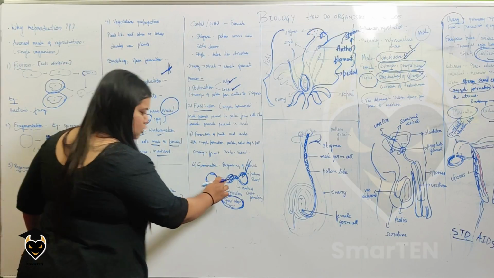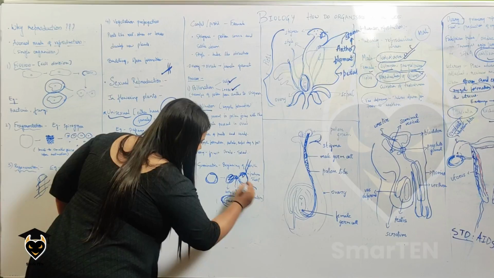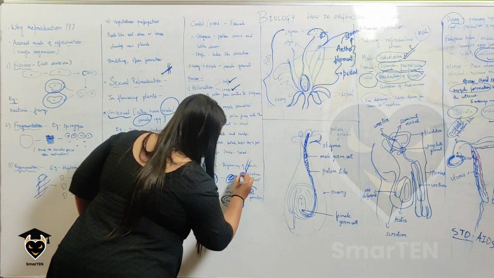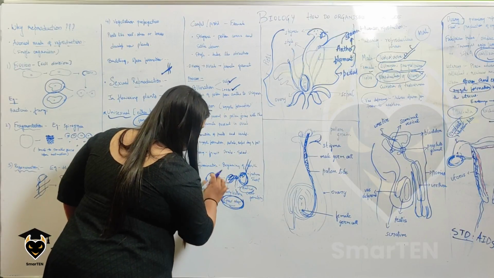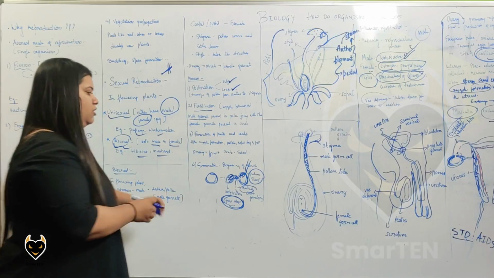This stores food, and this starts to grow as a root. That's why I'm writing it: the center part is called the radicle, which is responsible for root formation. And the right side part of the seed is the future shoot, from where the shoot starts to grow.